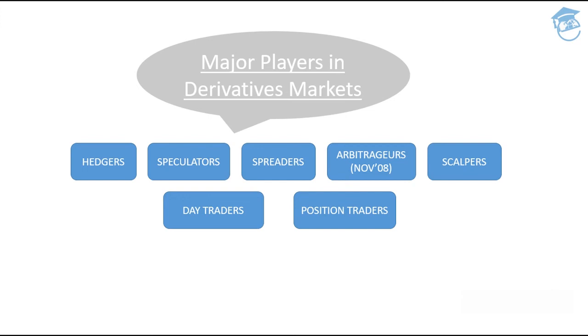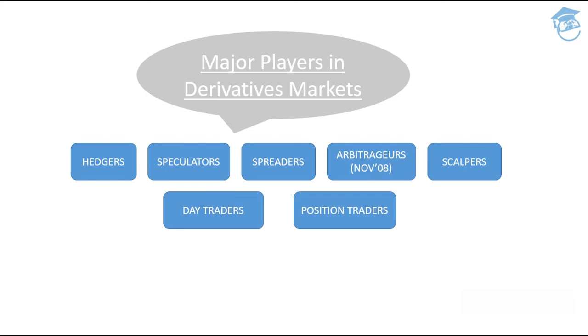Next come arbitrators. Arbitrators are the persons who really want to make money out of a transaction by entering into any kind of securities market and any transaction. Hedgers, on the other hand, need to protect their interest, the interest of the company. Arbitrators are the ones who wait for the right opportunity. By that I mean they get to know that there is a company whose share is going to skyrocket, they have done their entire fundamental and technical analysis, and they just want to make a really good amount of profit. Then arbitrators are the ones who enter this zone.